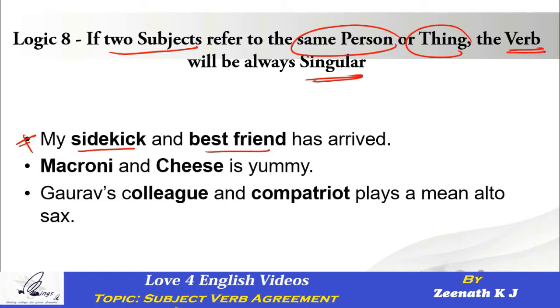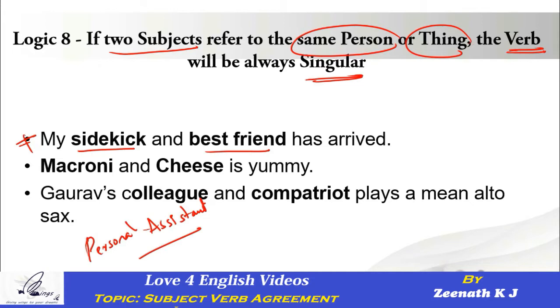If you look at the sentence externally, you might be getting a feeling saying, okay, sidekick. By the way, for people who do not know the meaning of the word sidekick, it actually means personal assistant. If you are a person who watches a lot of English movies, this would certainly not be a new word for you. However, if you do not know, here we go. We are learning the same over here.